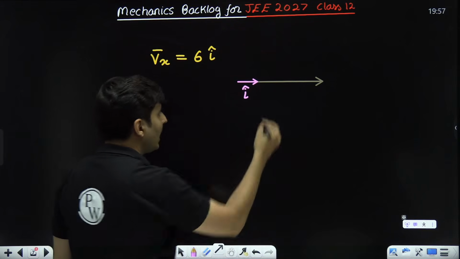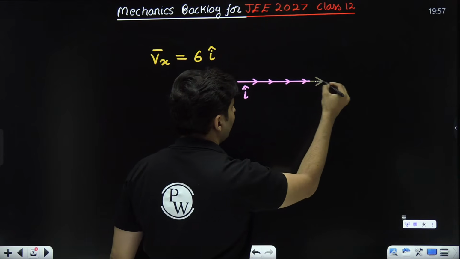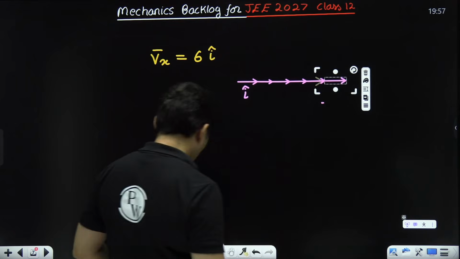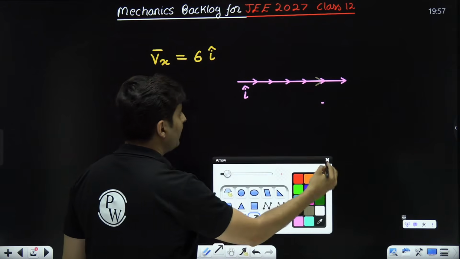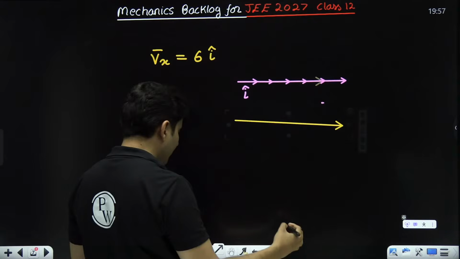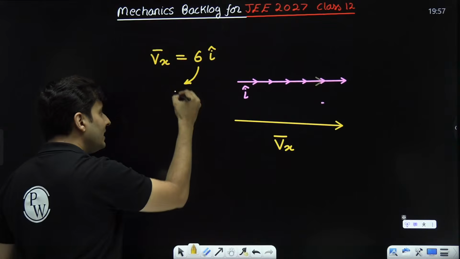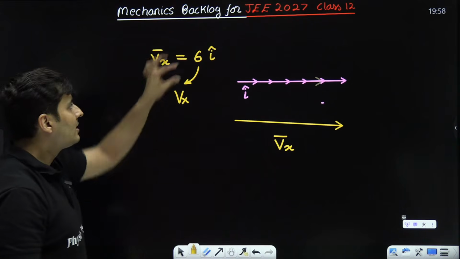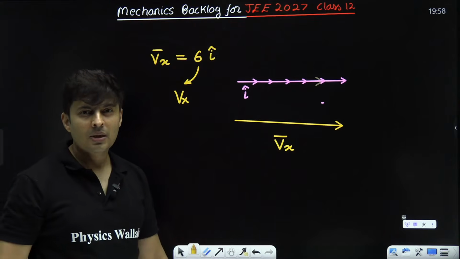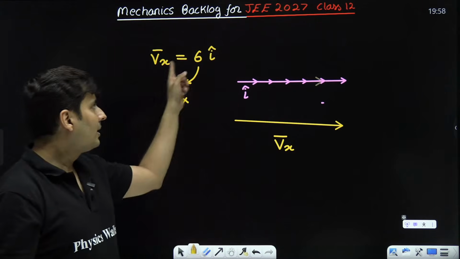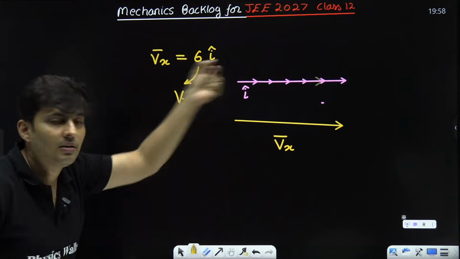So if I put I cap 6 times, 1, 2, 3, then 4, then 5, then 6, this entire thing is then Vx bar. And this number 6 is just Vx, just the value, the magnitude of it. Think of it like that. Are you getting my point? So I cap put 6 times will give me Vx bar.